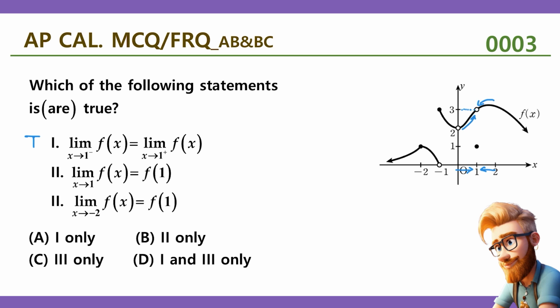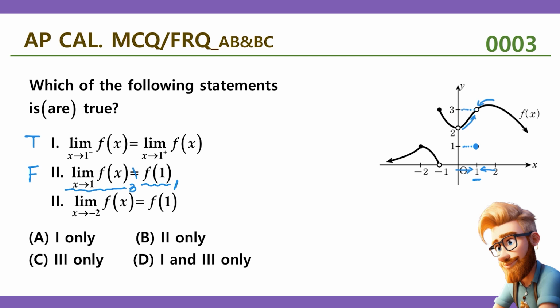Okay, second one, we have limit as x approaches 1 is equal to f of 1. Well, as x approaches 1, it approaches 3. From right hand side, it also approaches 3. So limit value is 3, right? So limit value is 3. What's f of 1? When x is 1, the value is actually right here, which is equal to 1, right? So f of 1 is equal to 1. So they're not equal to each other. So the second part is false.